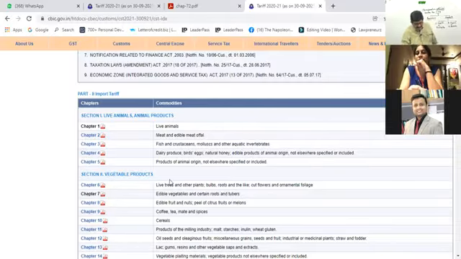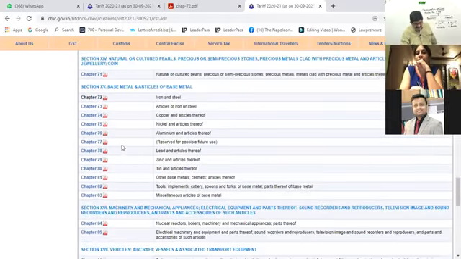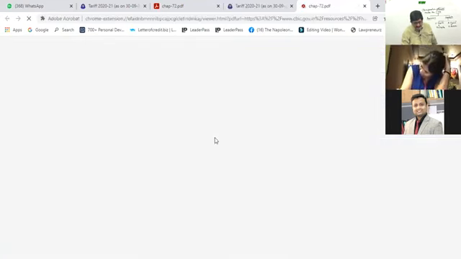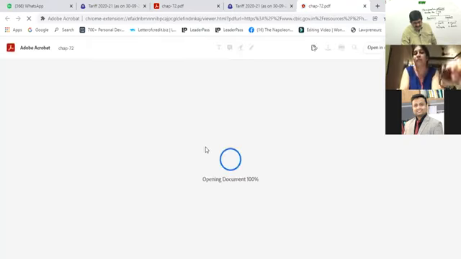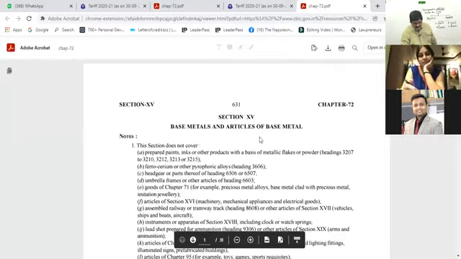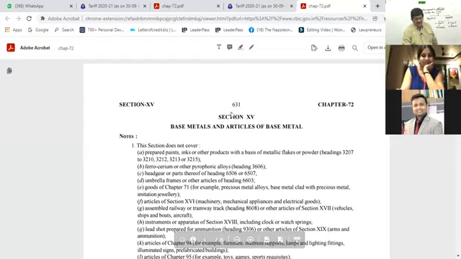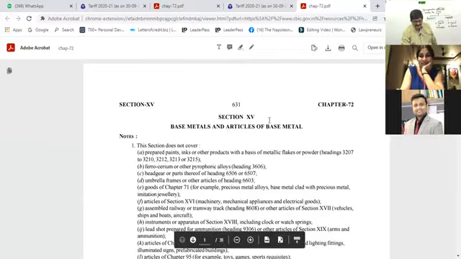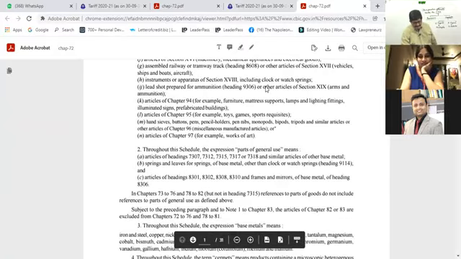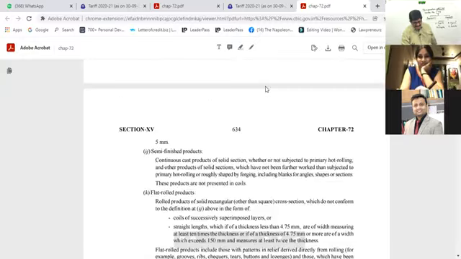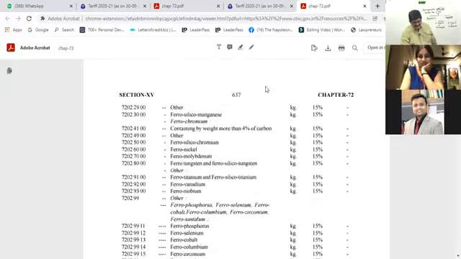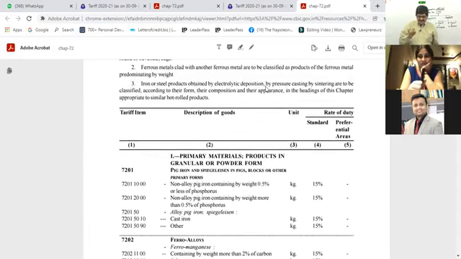Now, I'll take you further. I'm again taking you to chapter number 72 because that is important for me to explain that chapter. This is opening up. Any easy way to remember all those things? Which one? All the chapters, the 98 chapters. Only the chapter headings you are supposed to remember. The entire schedule you cannot, because more than 10,000 entries are there. How can you think of that? Okay. So these are a few notes.